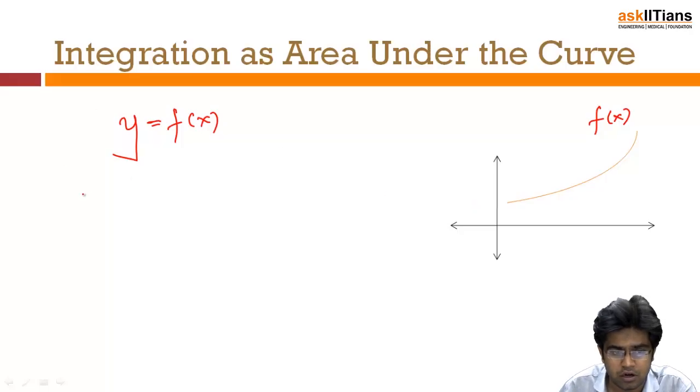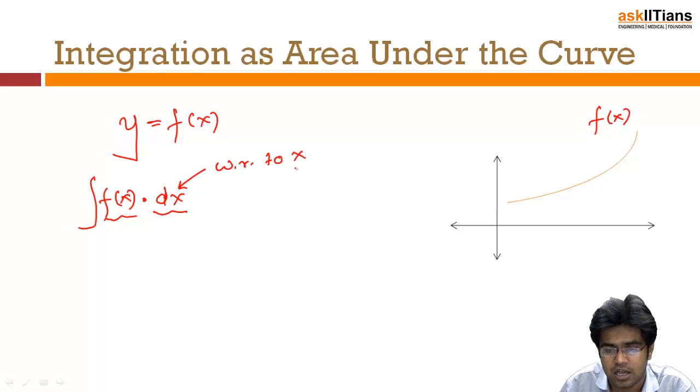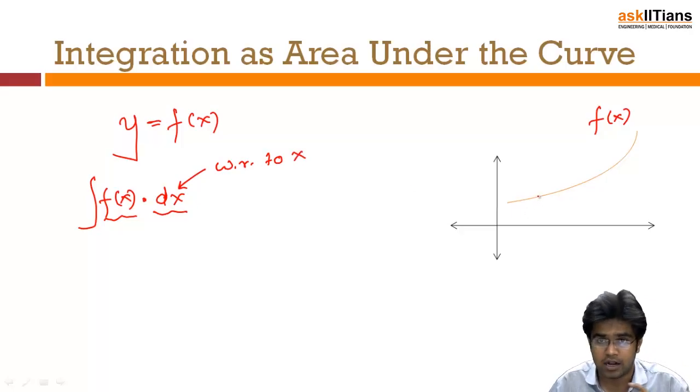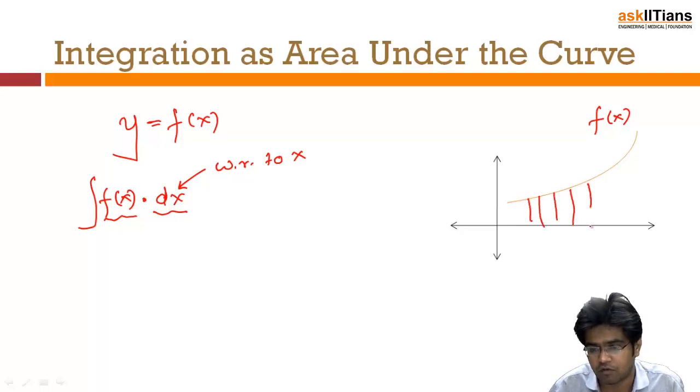First of all, remember that this is the sign of integration. So what I want is the integration of f(x) dx. dx means I want to integrate this curve with respect to x. If this had been with respect to y, then I would have integrated in terms of y. What is the difference? If you are integrating in x, this is the area that I am looking for. If you are integrating with respect to y, then this is the area I am looking for.